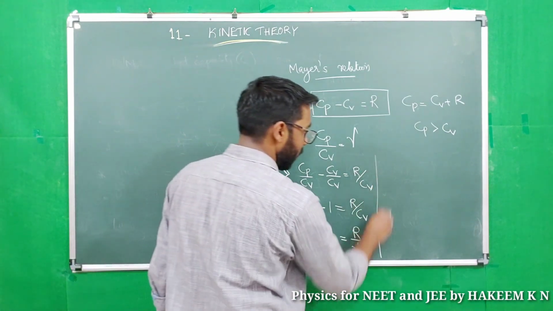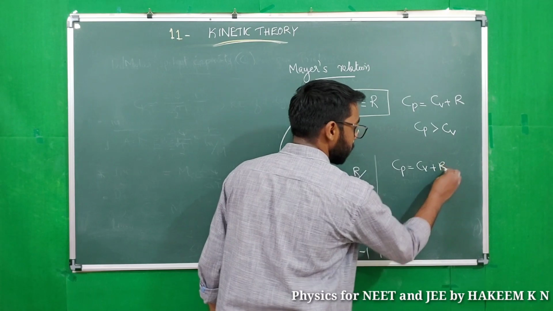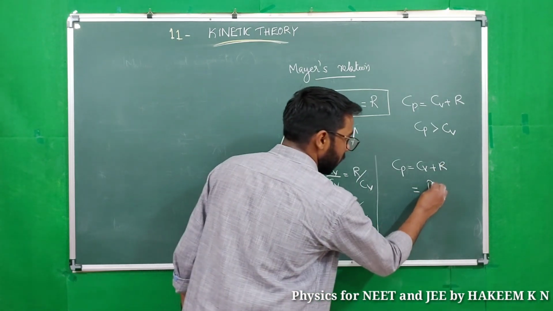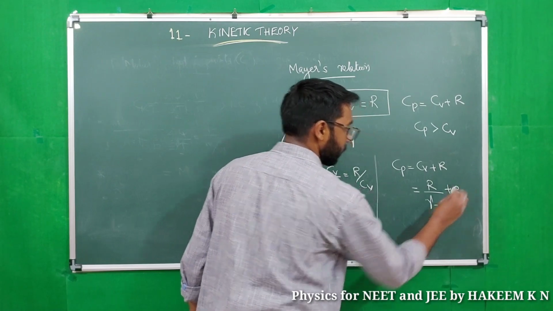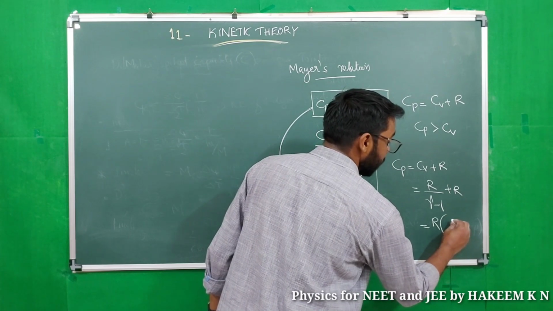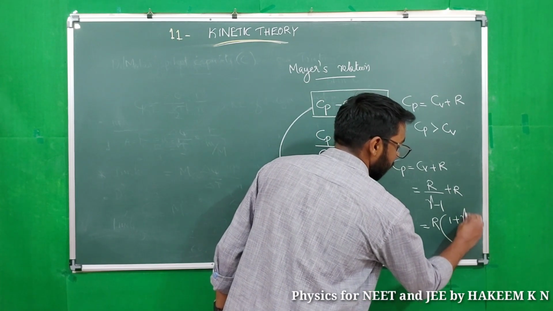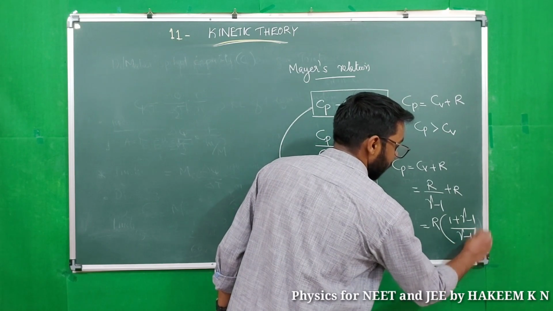Then what is Cp? Cp is Cv plus R. Cv we just found: R by gamma minus 1 plus R. R we can take outside: 1 plus gamma minus 1 divided by gamma minus 1.